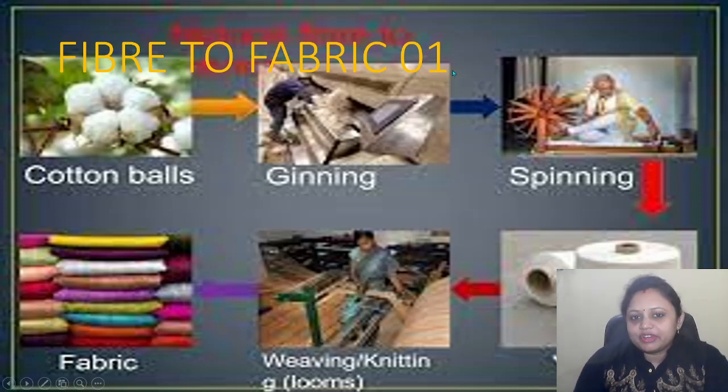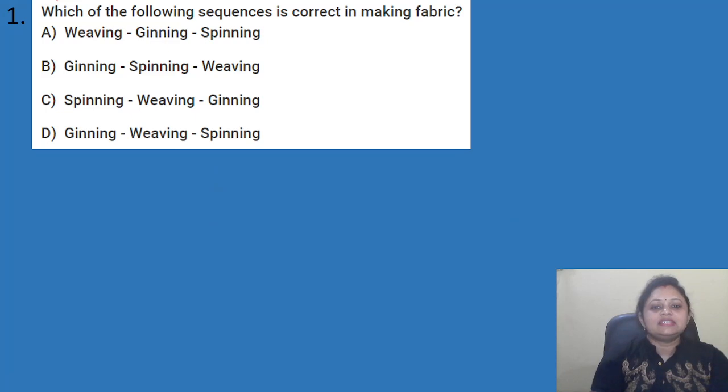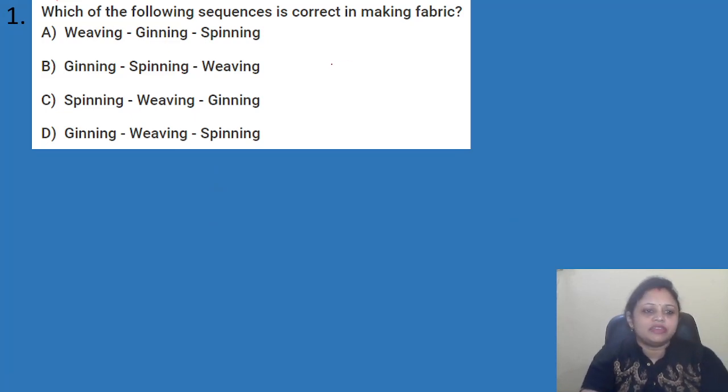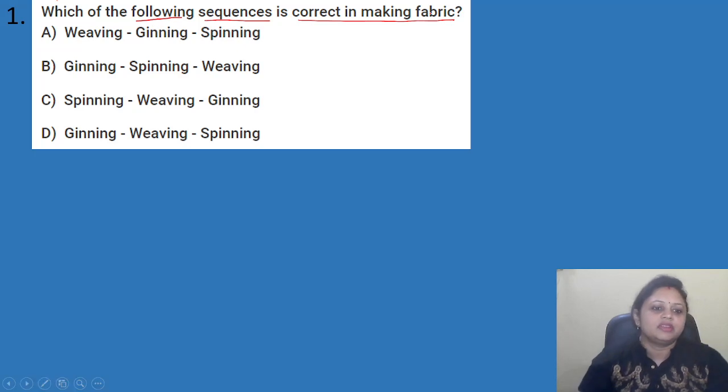So are you all ready for it? Yes. So let's get started. Our first question, which of the following sequences is correct in making fabric? Options are A, weaving, ginning, spinning, B, ginning, spinning, weaving, C, spinning, weaving, ginning, D, ginning, weaving, spinning. Okay. So here we have to find the correct sequence in making fabric.